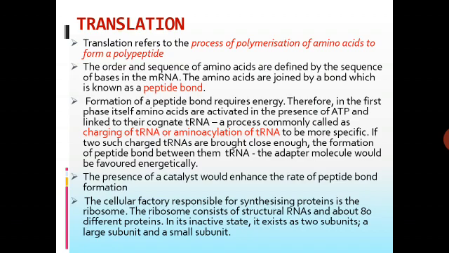The order and sequence of amino acids are defined by the sequence of bases in the mRNA. The amino acids are joined by a bond known as a peptide bond. So, two amino acids are linked together by a bond called a peptide bond. Formation of a peptide bond requires energy. Therefore, in the first phase itself, amino acids are activated in the presence of ATP.